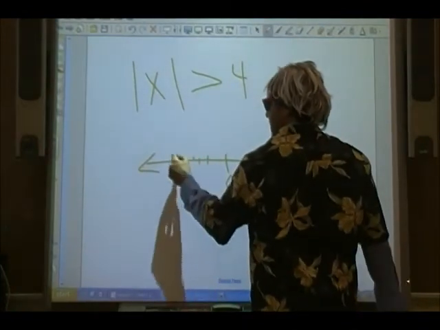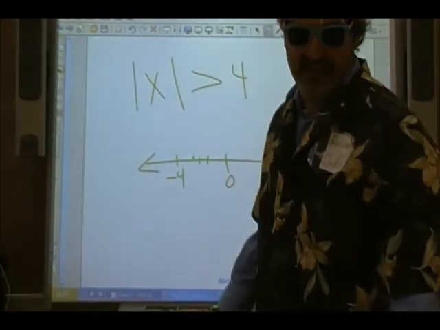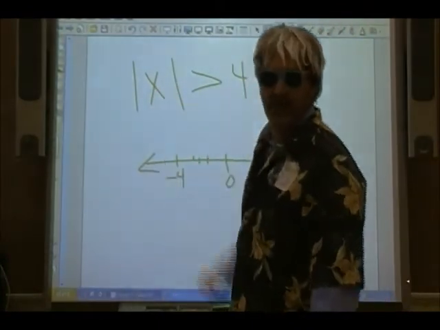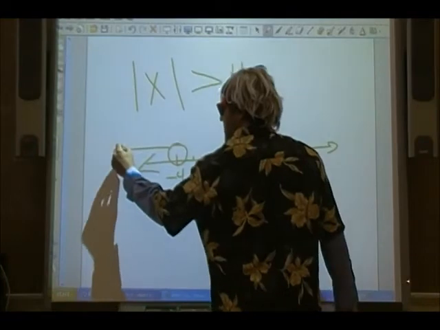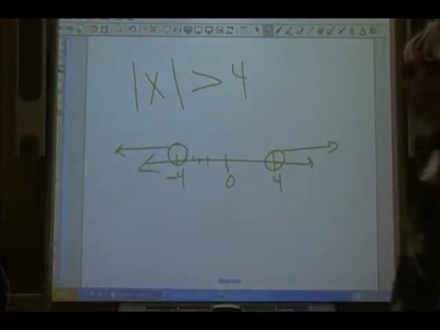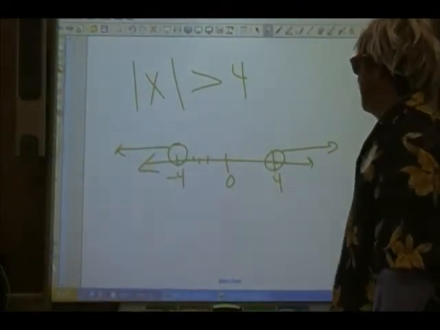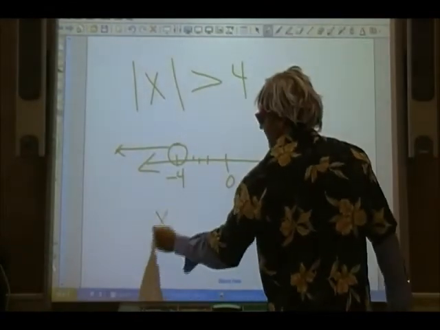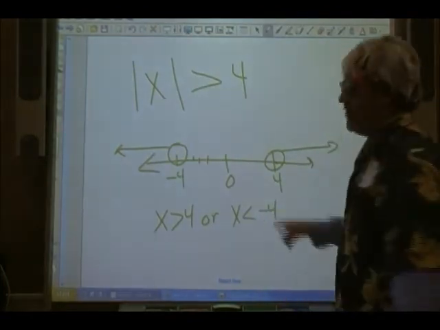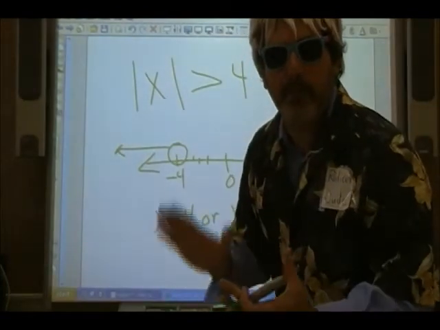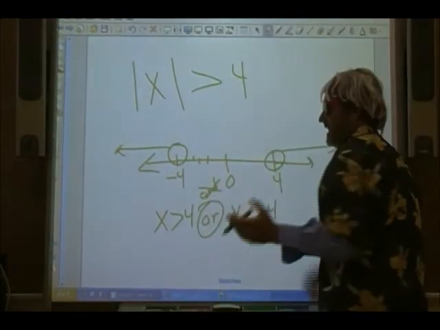So where does that start? Well, it starts at negative 4, but it has to be a little less than negative 4. So if I put negative 4 in here, it becomes 4, and 4 is not bigger than 4. So we put a circle and we go the other way. And that is your answer. So your choices are, when you do this, you would say x is greater than 4 or x is less than negative 4. Now why do I say or? Because you can't be both at the same time. You use or. You cannot use and, because that's impossible.